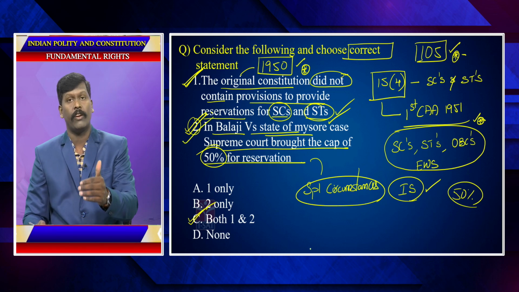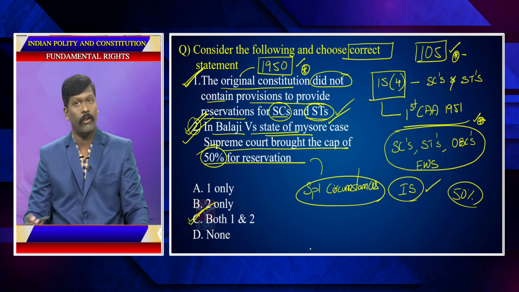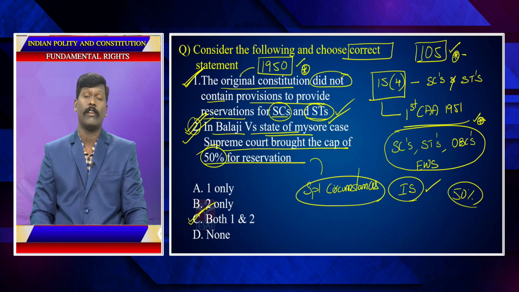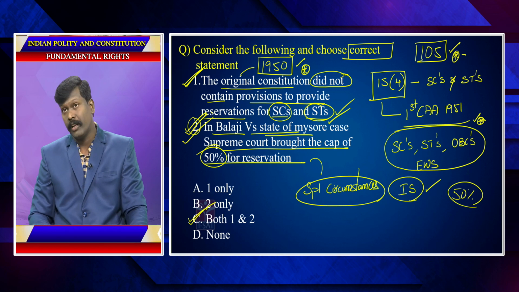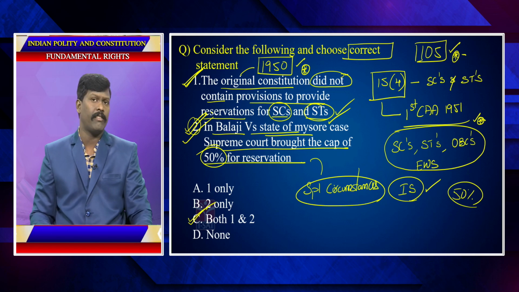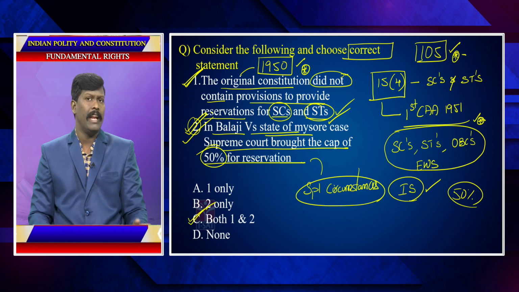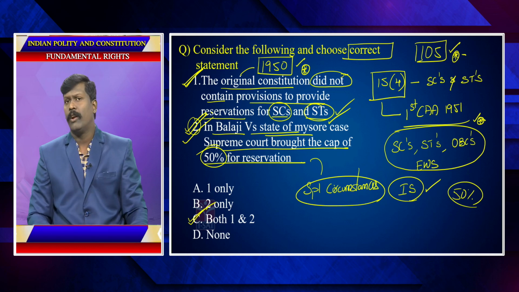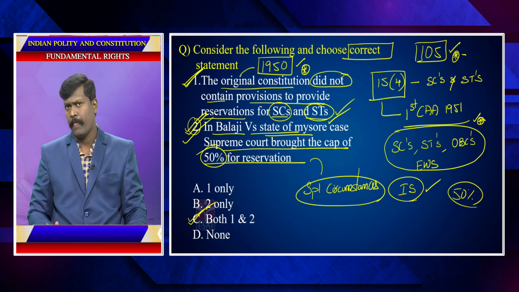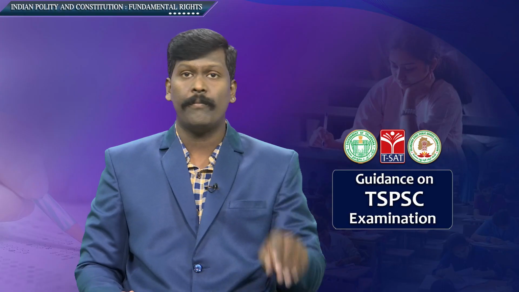After Balaji versus State of Mysore only, SC/ST reservations are also there. OBC reservations came by the Mandal Commission. The B.P. Mandal Commission recommended 27% reservations to OBCs. And according to the Office Memorandum passed in 1991 by the P.V. Narasimha Rao government, these reservations to OBCs were brought in. And this was challenged in the Indira Sawhney case of 1992. In 1992, in the Indira Sawhney case, the Supreme Court gave clear-cut guidelines on how reservation should function in India. These guidelines are very, very important for the exam. I want everyone to have a look at those guidelines.